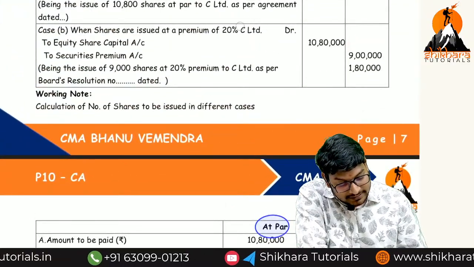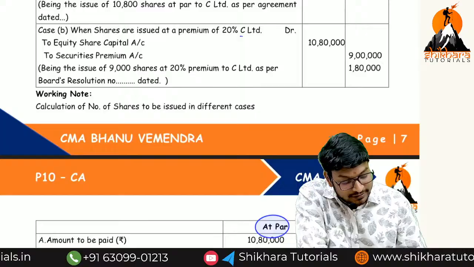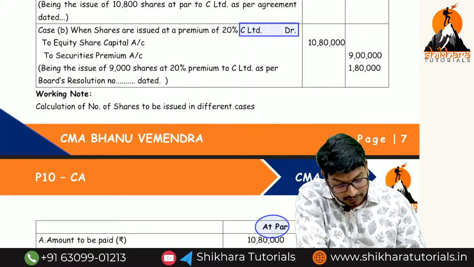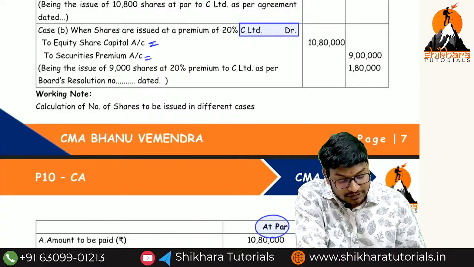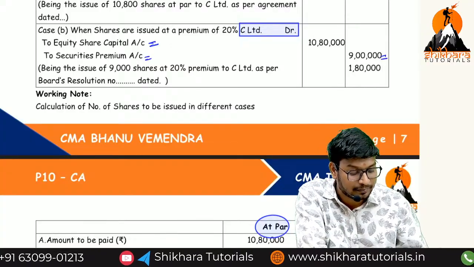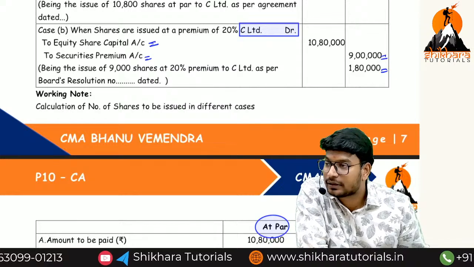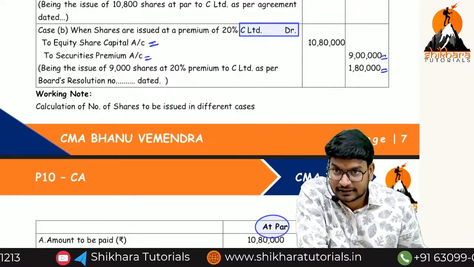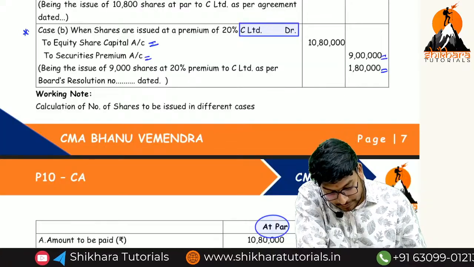Can you say the entry now? So nothing but C Limited account debit. This one we have to bring down. Okay? C Limited account debited to equity share capital account and securities premium account. Are you getting the point or not? Okay? That is the reason we are going to calculate the number of shares. So this entry is very important.